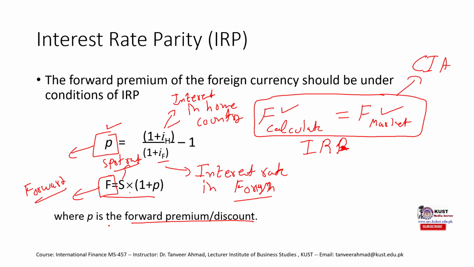Once we find this F, this should be the forward rate in the market for CIA not to exist. Let me repeat myself. This calculated forward rate should be the rate in the market. If this is the rate in the market, then there would be no opportunity for investors to exploit covered interest arbitrage. And this situation would be called interest rate parity. Now you know what we mean by parity, equality.